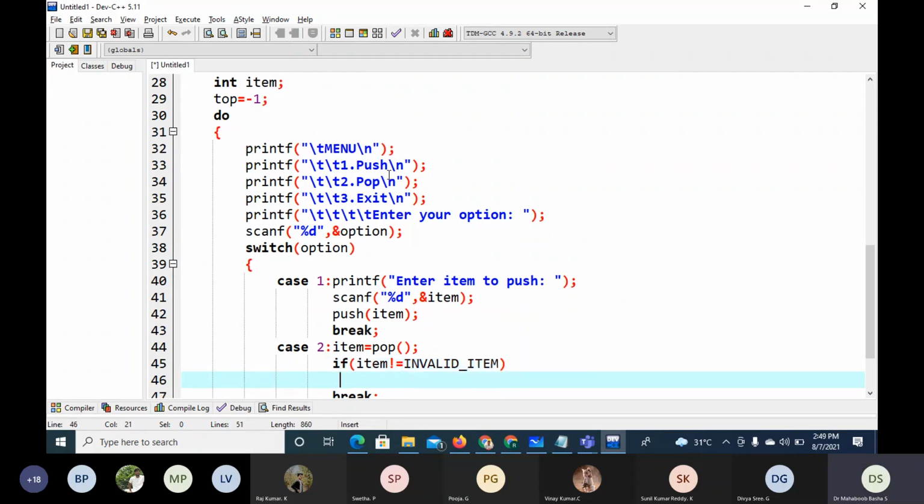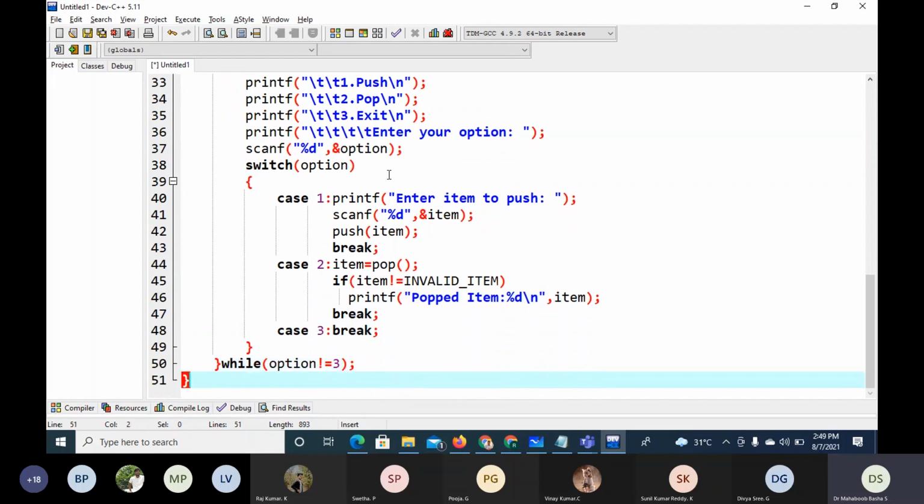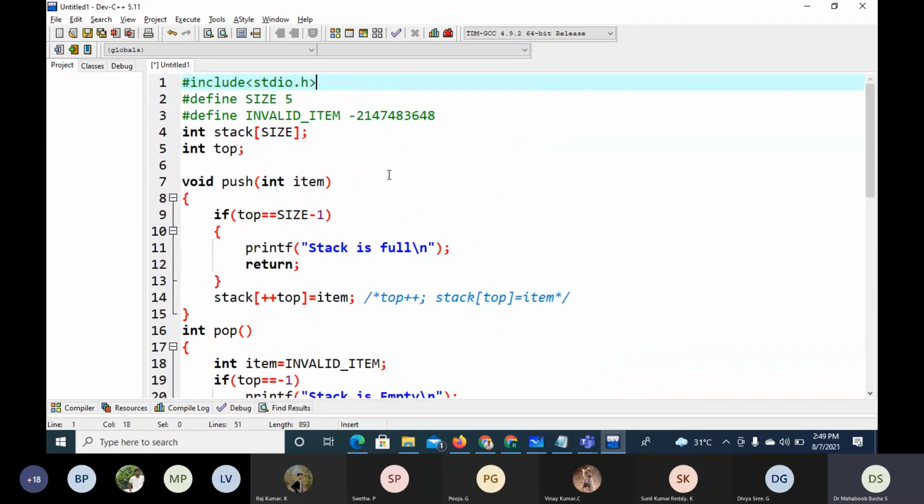So you say printf popped item, you give %d and give \n. So this is item popped. Only if it is not invalid, I'm printing it. So this is the simple stock operation using array.